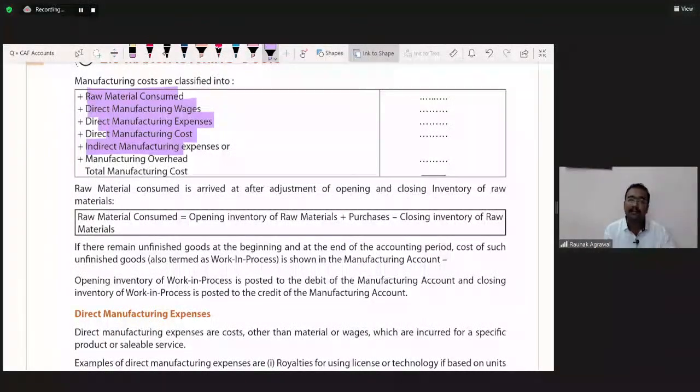There is a one to one relationship. So if we can calculate the cost per unit, it would be known as direct cost.